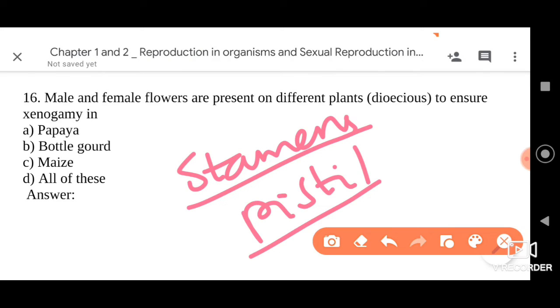If a pistil is present, then the flower is called what? Pistillate flower. So my dear friends, what I mean to say here is that dioecious means the sexes are separate. For example, we have papaya and date palm, and many other examples which are dioecious and exhibit xenogamy. That type of example here is papaya, my dear friends. So you have to go for option A.